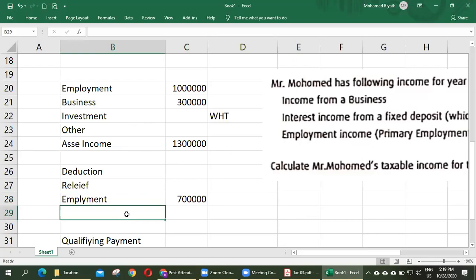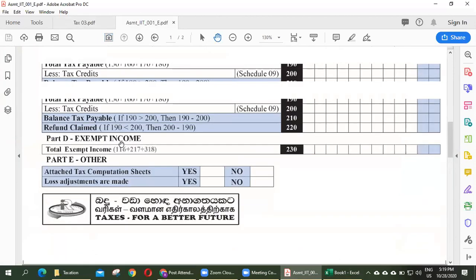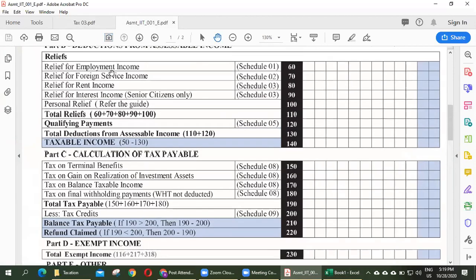Rent income. Is he eligible? No, he's not eligible. And what's next? Other reliefs. Employment income, okay. Foreign sales income, not eligible.